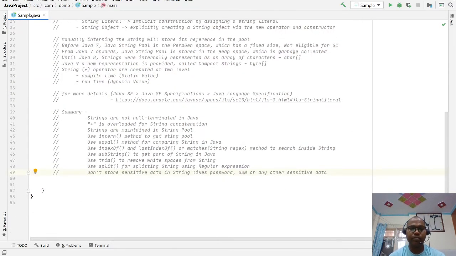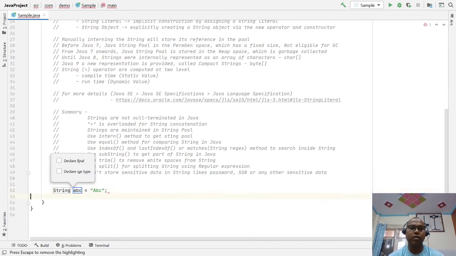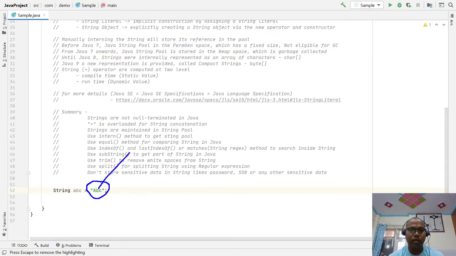For example, if you write double quote ABC, that is your string literal, and when you assign it to a variable, it becomes your String object. The content of the double quotes, ABC, is also known as a sequence of characters, maybe alphabetic or alphanumeric, anything you are able to write here.